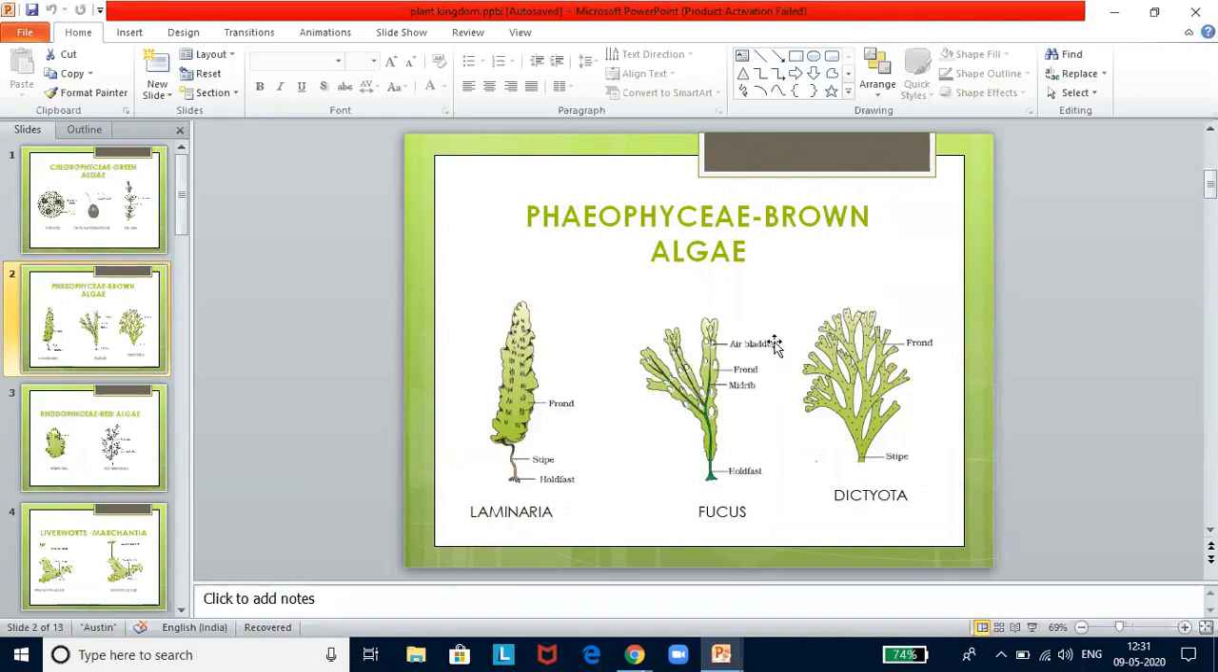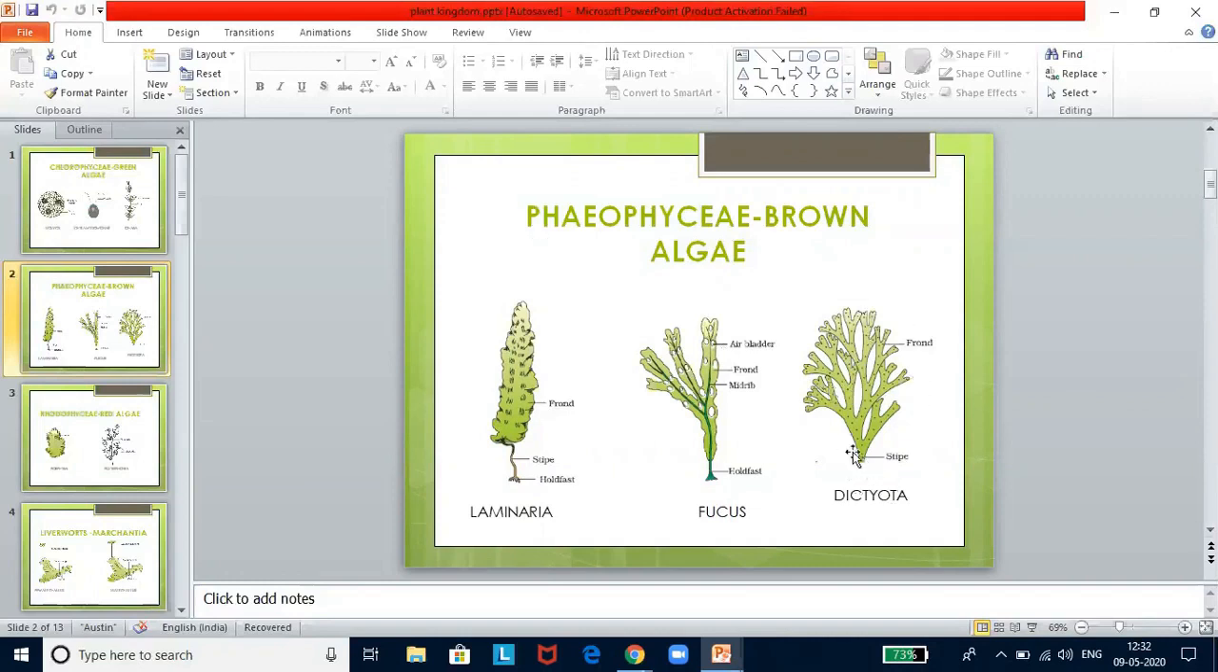Now, if you look at Fucus, it has air bladder, frond, midrib, holdfast. So they can ask you this diagram A, B, C, D, identify the parts. So you have to be prepared for that. Midrib is something that is in the middle of the leaf-like structure. Frond is the leaf-like structure, and air bladder is those small circular structures. What you see is the air bladder. Holdfast is the one which helps in anchorage. The next is Dictyota. Again, it is made up of fronds and stipe.